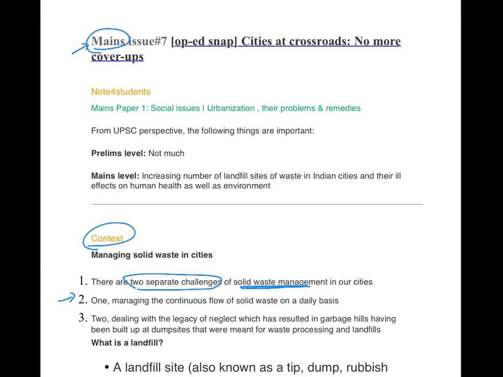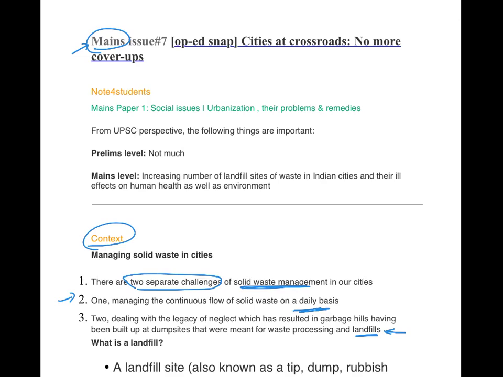The first challenge is the increasing amount of solid waste on an almost daily basis, and the second is about the issue of landfill, because landfills have been historically the most conventional way of managing solid waste, but now because of the complexity of the issue, this method particularly has become outdated, so it needs to be reformed.